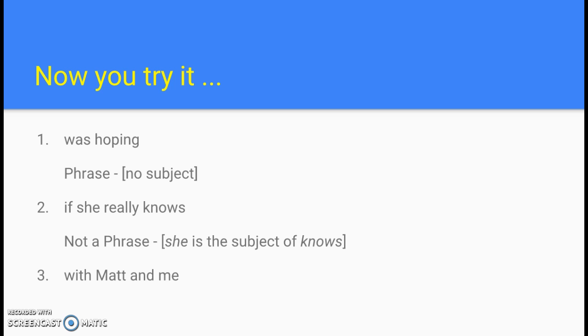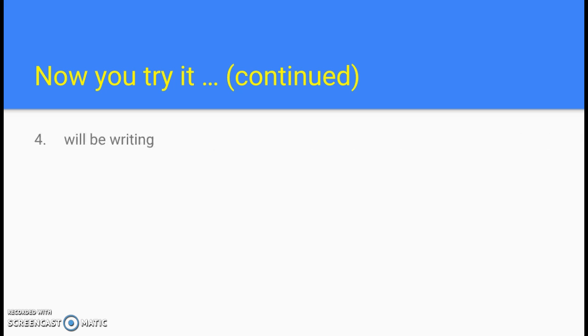Number 3. It is a phrase. "Matt and me" could be the subject depending on what's going on after that, but there's definitely not a verb there, so that is a phrase. Number 4, "will be writing." If you said phrase, you are correct. It is missing a subject.